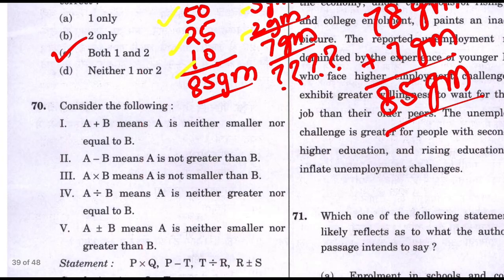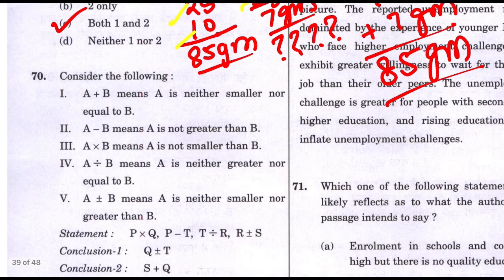Next question. These statements say: A plus B means A is neither smaller nor equal to B, so A is neither smaller nor equal, so A is greater than B. First statement is done. Second statement, A minus B means A is not greater than B, means A is less than or equal to B. Right? It's not greater than B, but it could be less than or equal to B. A into B means A is not smaller than B, means A is greater than or equal to B. A divided by B means A is neither greater nor equal.